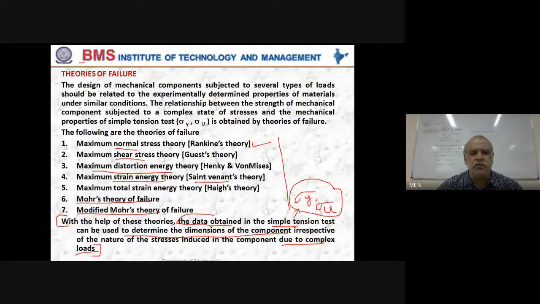With the help of these theories, the data obtained in the simple tension test such as yield stress and ultimate stress can be used to determine the dimensions of the component irrespective of the type of stresses induced in the component due to complex loads. Complex loads means a component subjected to a combination of loads. It can be subjected to axial load, transverse load, or torsional load.